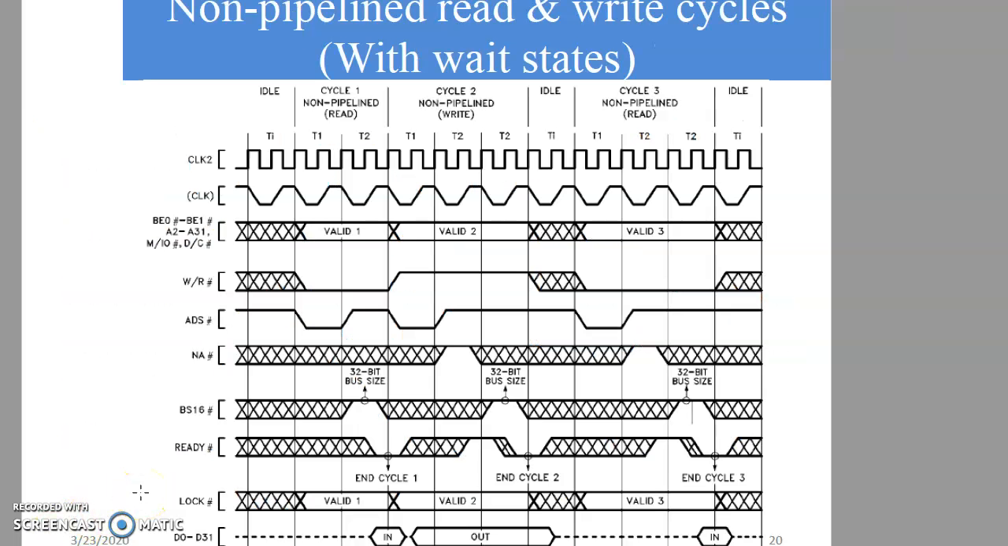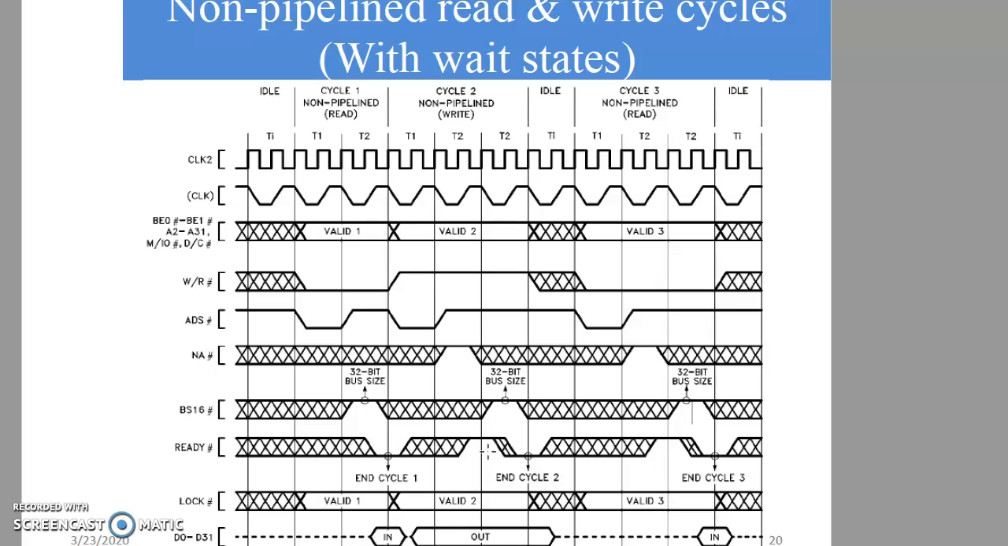Now this is a non-pipeline read and write cycles with wait state. Cycle 1 is a non-pipeline read cycle where ready bar is made low during the second bus state. So cycle 1, that is non-pipeline read, is not having a wait state. Whereas cycle 2, a non-pipeline write machine cycle, is not having ready bar made low during the second